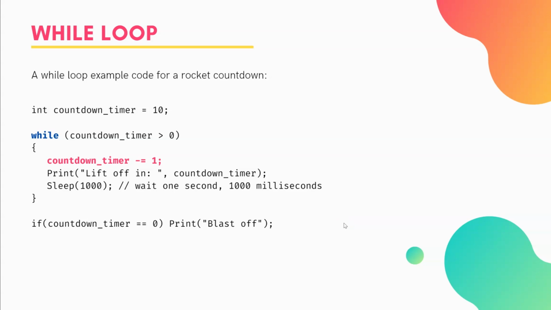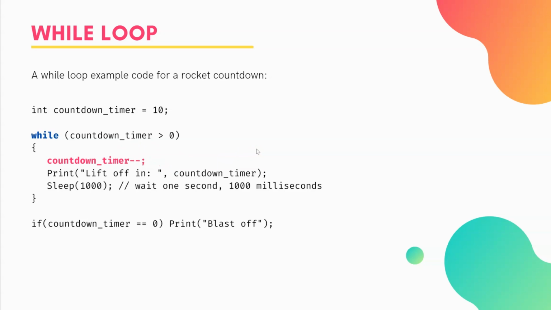One other thing that we can do is, instead of writing countdown timer in this way with the -1, countdown timer -1, we can be a bit more concise, and we can use a special type of operator with a minus equals. And what that basically means, we're telling the compiler that we want this countdown timer to equal the same but less 1, and it will do that itself. It understands what that means. And you can use any number after here, so you could do the countdown timer -5 or -10. Obviously it wouldn't be helpful for this scenario, but you can use that for a nice concise way to minus the number from there.